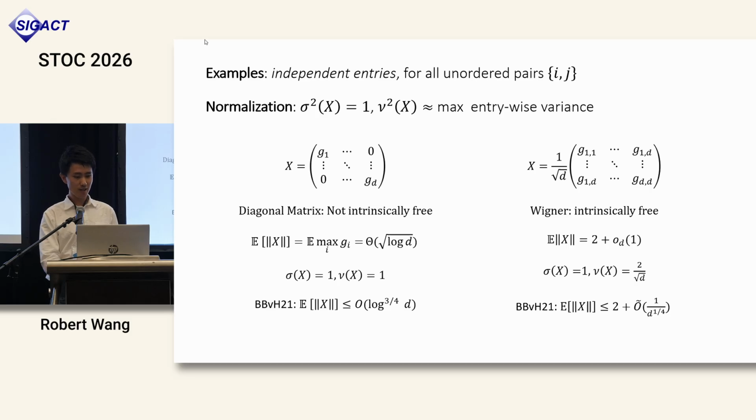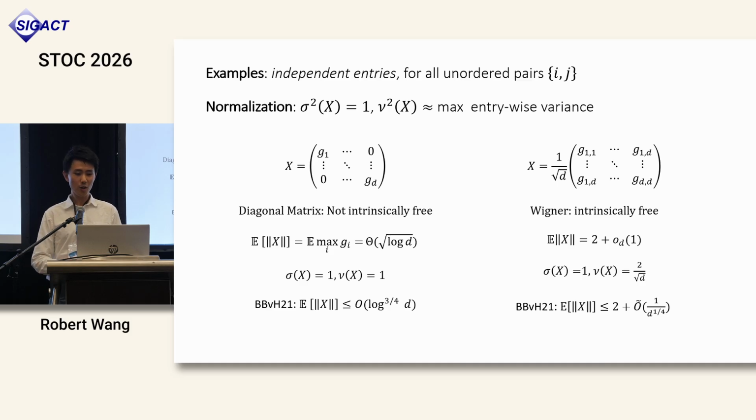In the first example, on the left, consider when X is a diagonal matrix. In this case, its norm is just the maximum diagonal entry, and the expectation of this quantity is about root log d, which means that the upper bound of Khinchin is tight. In other words, no improvement can be made. Indeed, because in every row the variance is all concentrated on the diagonal entry, the nu_X parameter is also equal to 1. So X is not intrinsically free.